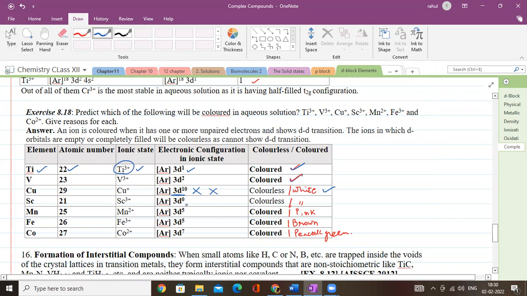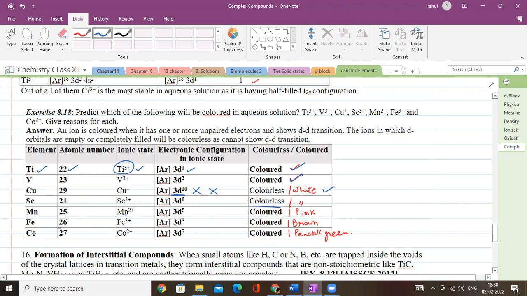Of course, 3d0, no dd transition. Again, colorless or white. Manganese Mn2+: you do not need to memorize the color, right? If I am talking about manganese, Mn2+ has 3d5 configuration, right? Of course, Mn is also stable in +2 oxidation state. So it is colored. We have done that. It is pink in color. Just now I told you.